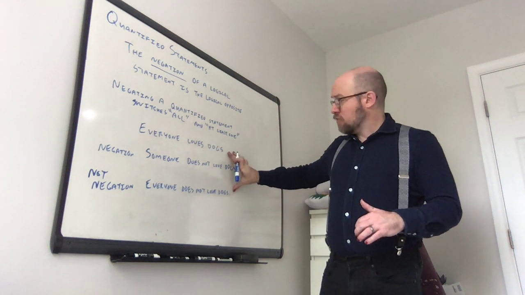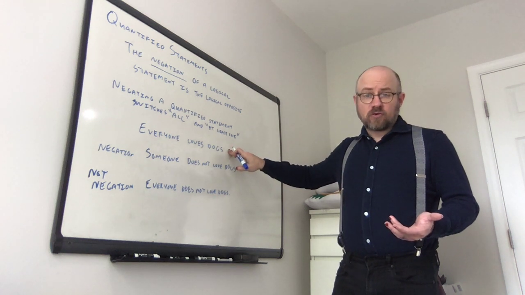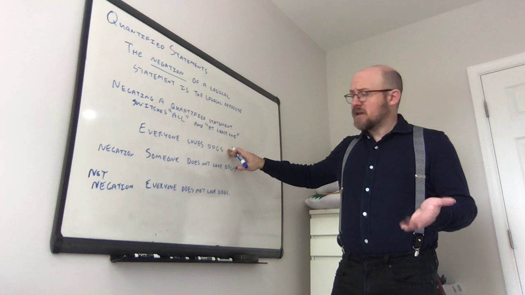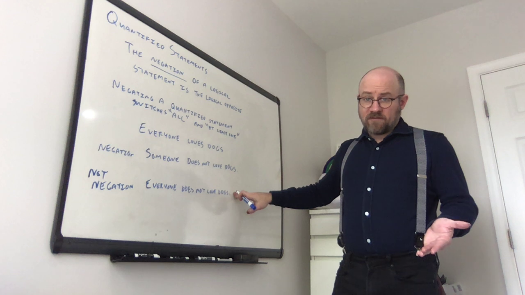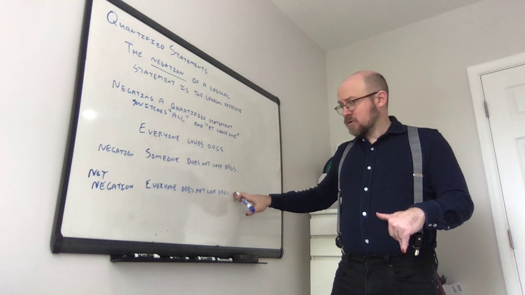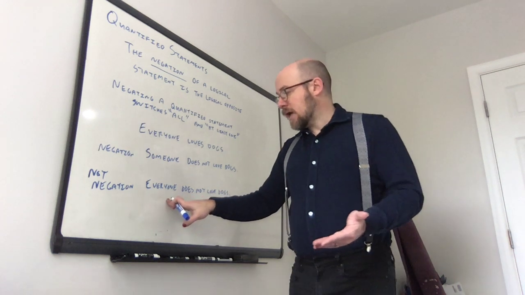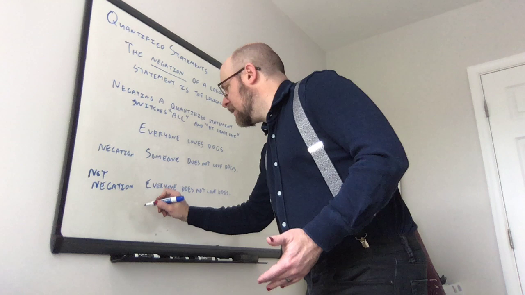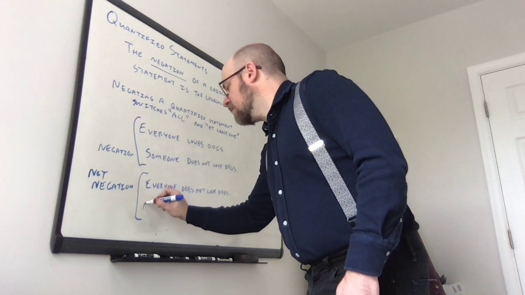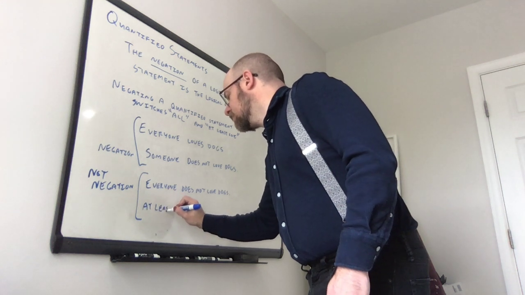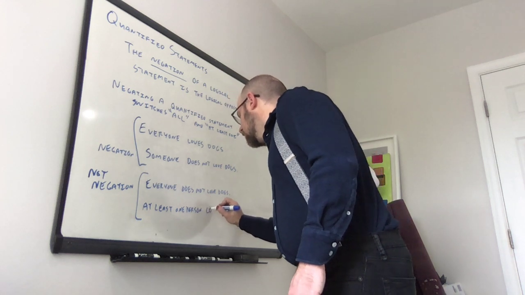Both of these statements, if you think about the real world: is the statement everyone loves dogs true or false? False. Not everyone does love dogs. But is the statement everyone does not love dogs true or false? Also false, because there are people who do love dogs. The logical opposite of this one, so these two are paired, this is the negation here. The logical opposite here is at least one person loves dogs.